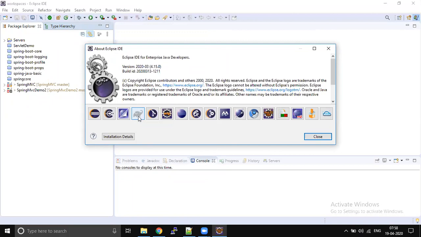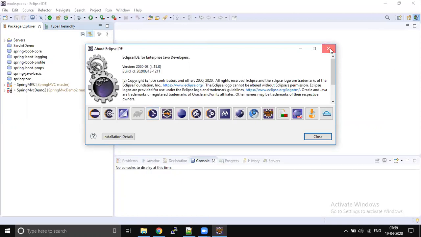Similarly, there is something called Git. This is Cloud Foundry, I don't know why they embed Cloud Foundry, but we also have the Git plugin. Yeah, this is EGit. If your Eclipse has this icon, you can directly start working with Git. You don't need any explicit Git installed on your system. So we don't need any extra software to start working with Maven, Gradle or Git with the latest versions of Eclipse, IntelliJ IDE or STS.